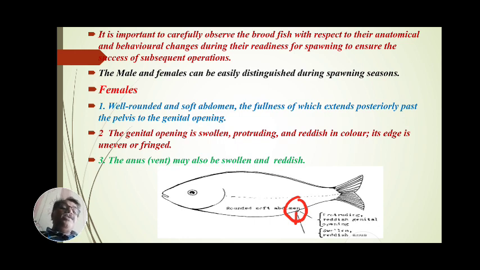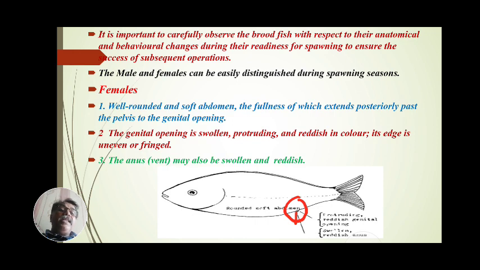The abdomen is full, extending posteriorly past the pelvis to the genital opening. That is the first character. Second, the genital opening is swollen, protruding and reddish in color, and its edge is even or fringed.